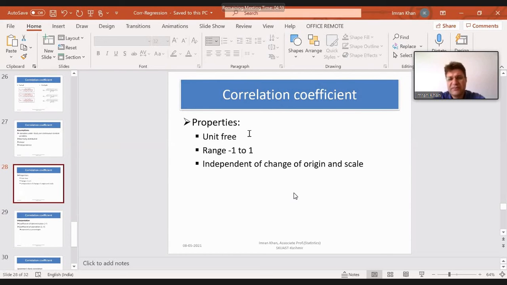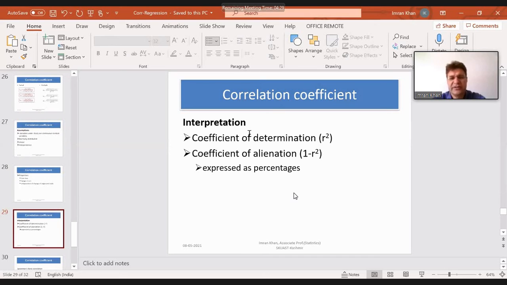Now, what we mean by change of origin and scale is: if we subtract any constant from all the observations, we call it change of origin. Or if we subtract or add any constant to the observations, we call it change of origin. If we divide any observation by a constant, we call it change of scale. So the correlation coefficient is independent of that.